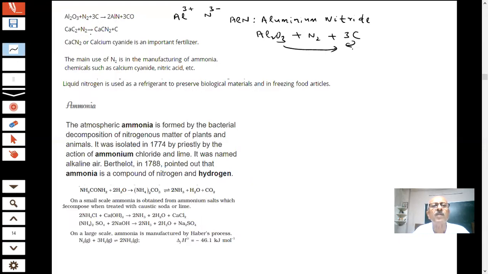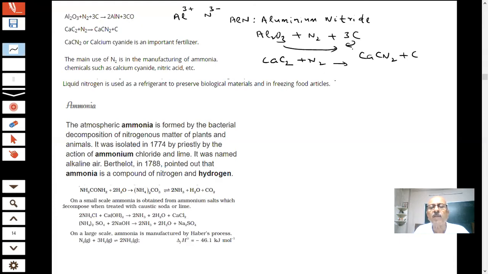And from here one important compound is there. What is this compound? CaC2. What is this known as? Calcium carbide. Calcium carbide can react with nitrogen to form calcium cyanamide, CaCN2. This is also an important compound, students. This can be prepared by this reaction.